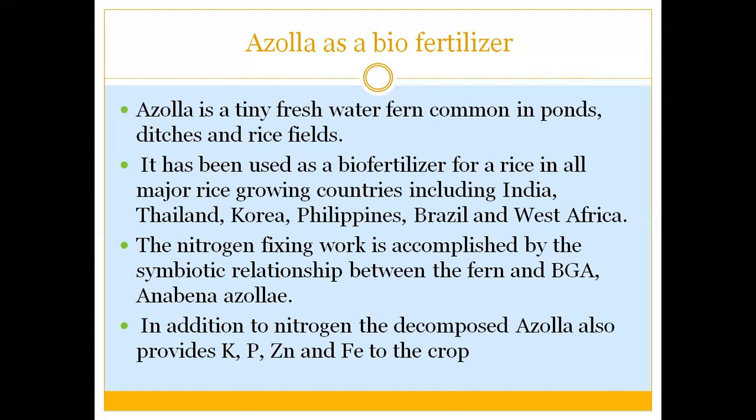Basically, they are involved in fixing nitrogen in association with the BGA, that is the blue-green algae, Anabaena azollae. In addition to nitrogen, decomposed Azolla also provides K, P, Zn, and Fe to the crop.